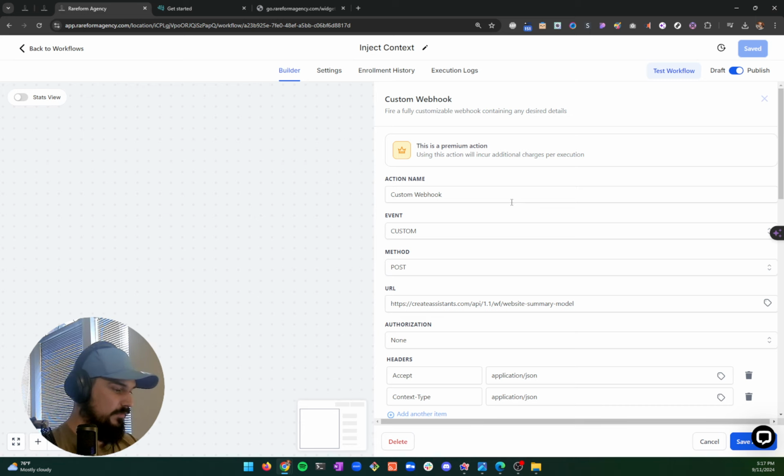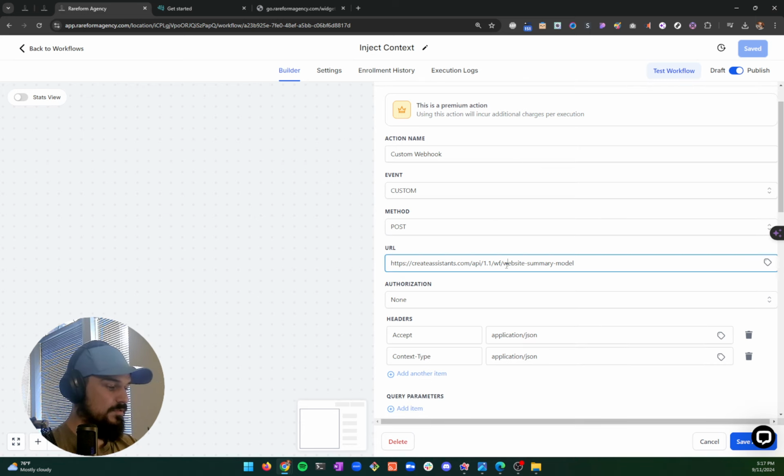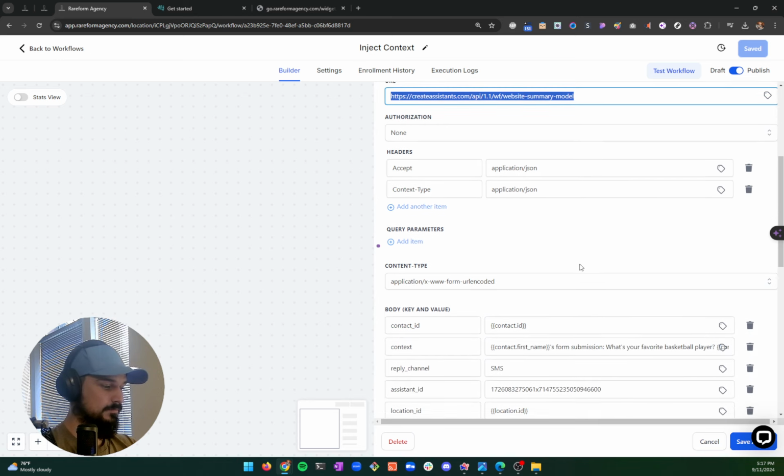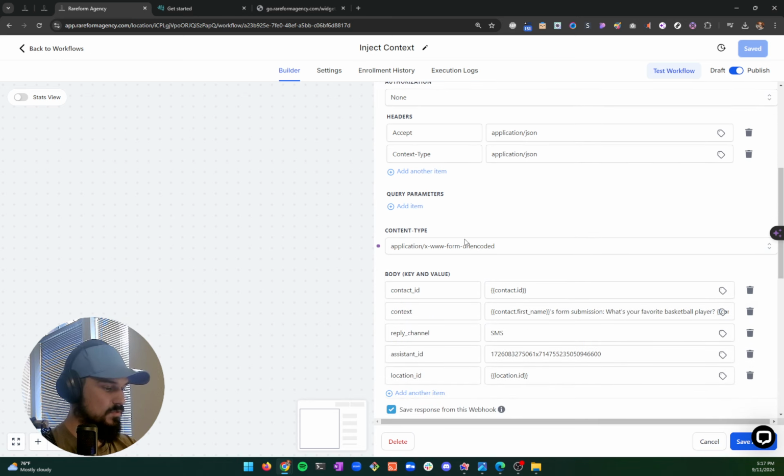So we have a custom webhook. It's a POST. We use the exact same URL from before. There's no authorization on this side, except application JSON and content type the same. And then this was a little weird. Here it now defaults to application JSON, but what you see in the video with Jordan, it doesn't show this dropdown, but it's actually supposed to be x-www-form-urlencoded.